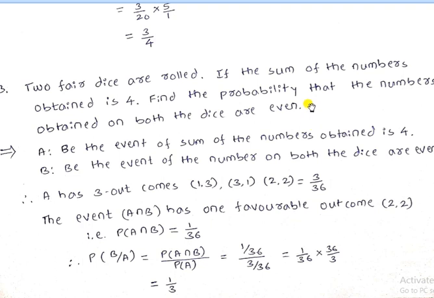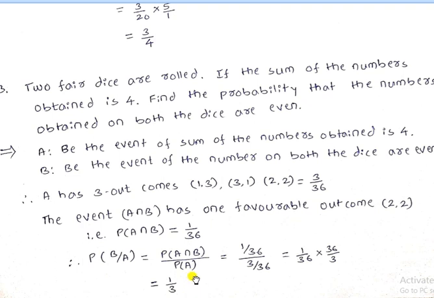Now event B depends on event A, therefore we apply conditional probability, meaning dice 1 depends on dice 2 or dice 2 depends on dice 1. So probability of B given A is probability of A intersection B divided by P of A. A intersection B is 1 by 36 and P of A is 3 divided by 36, which gives 1 divided by 3.